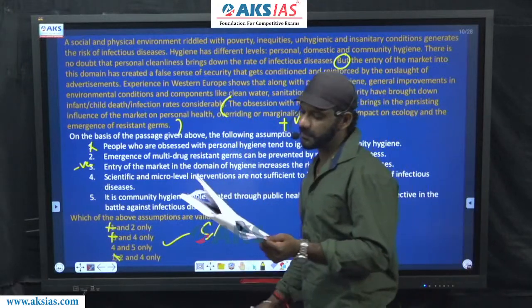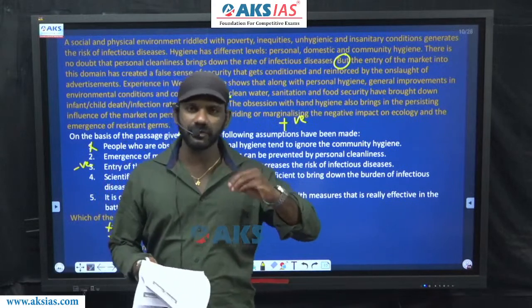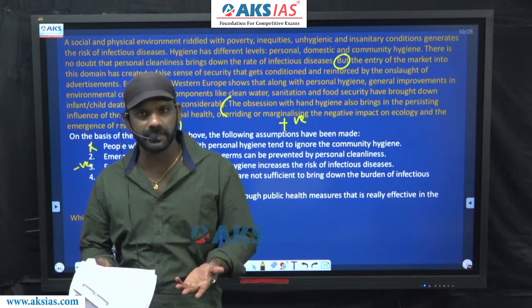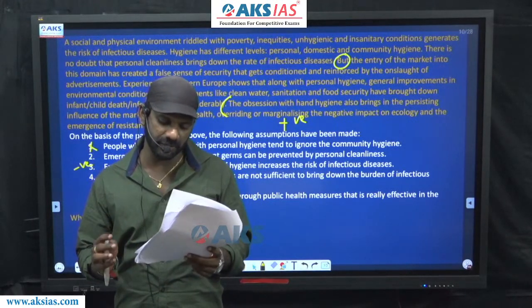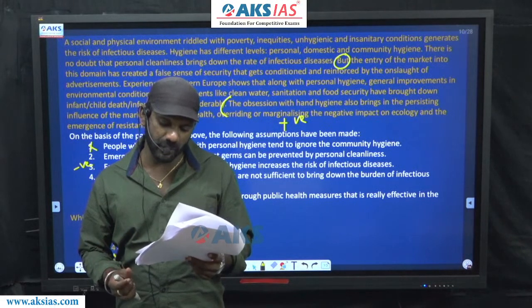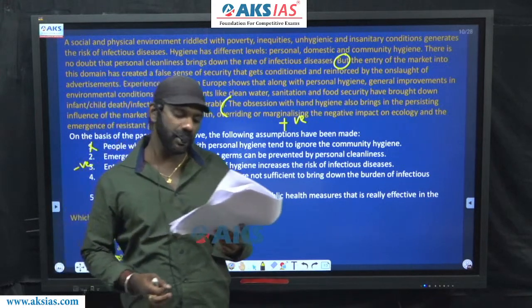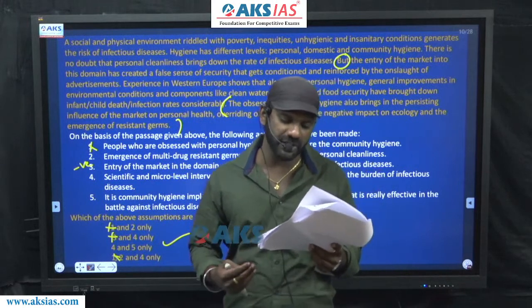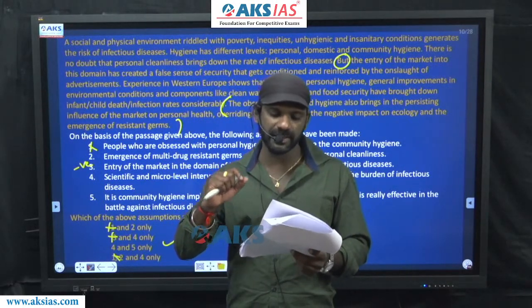Come to statement 4. It's an assumption one, so some piece of information must go beyond the paragraph. Scientific and micro level interventions are not sufficient to bring down the burden of infectious diseases. Now, according to the paragraph, what is required?